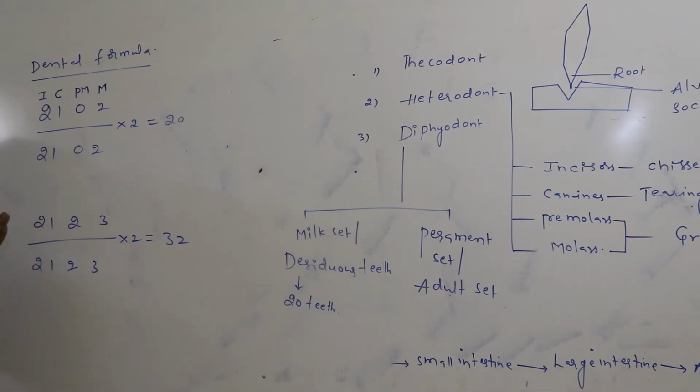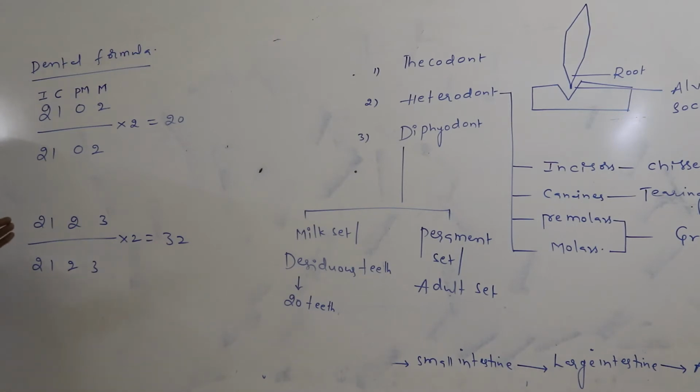So only these 20 teeth are twice formed in the life of an individual. The total number of teeth which follow diphyodont dentition is 20.